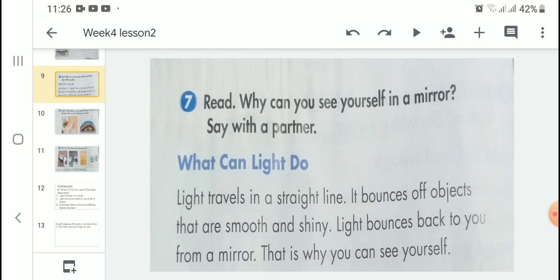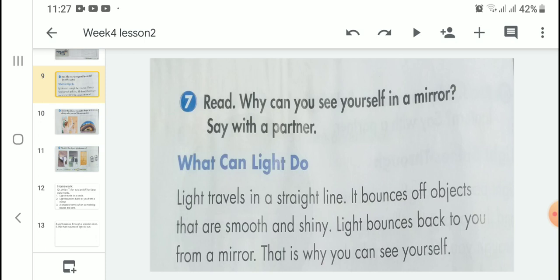Now move on to page number 94. Question number 7 is, why can you see yourself in a mirror? I will read the text at first. What can light do? Light travels in a straight line. It bounces off objects that are smooth and shiny. Light bounces back to you from a mirror. That is why you can see yourself.